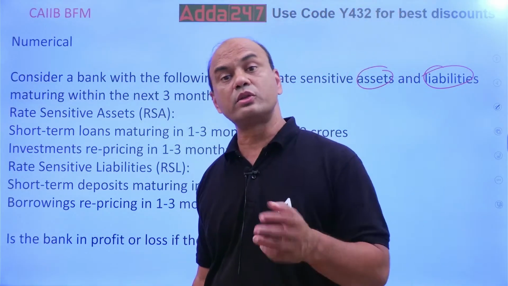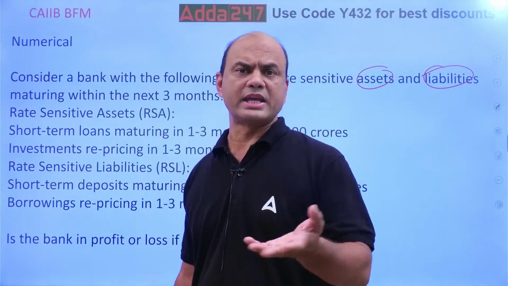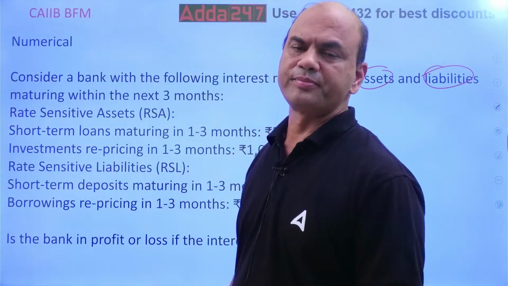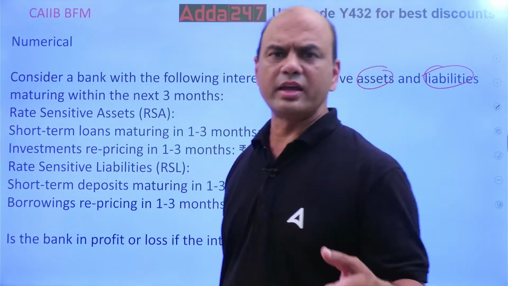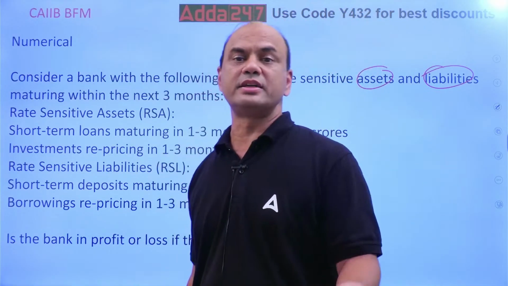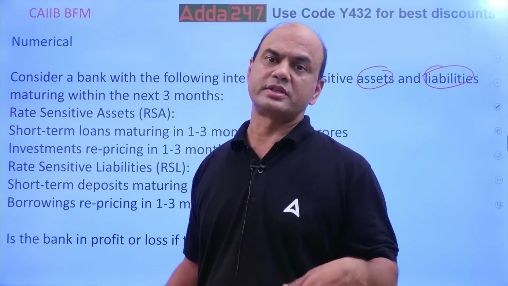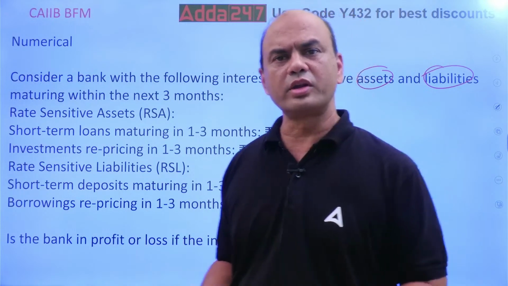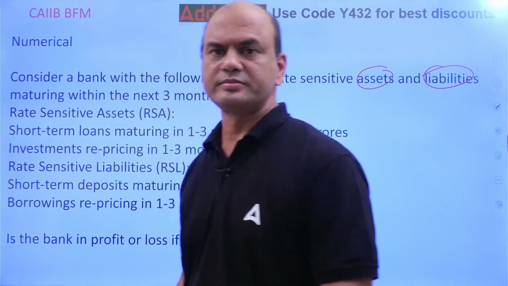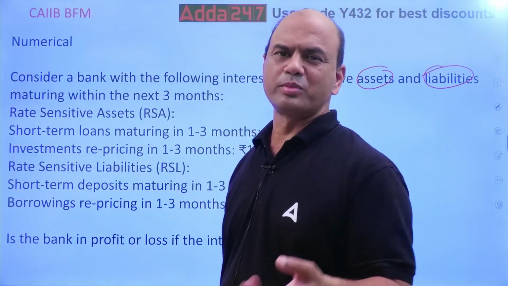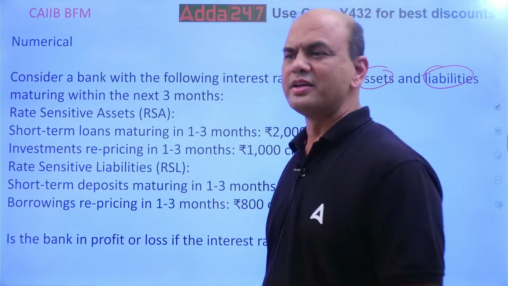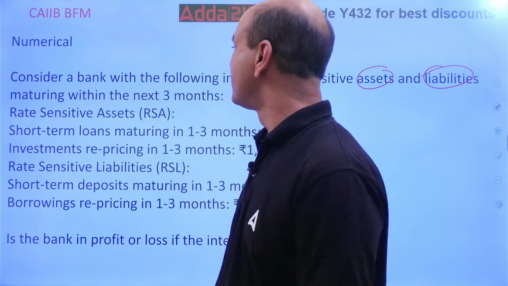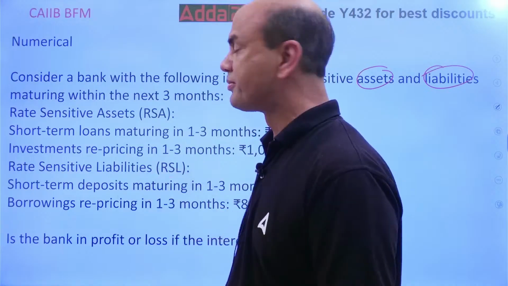Which assets are not interest rate sensitive? Cash. Cash does not have any interest rate sensitivity. Similarly, liabilities: savings, FD, these are all interest rate sensitive. When interest rates change, your savings and FD rates change. Current account? Zero, because you don't give any interest. Nowadays on savings also you give roughly 2.5%, so very little now. The days of high interest rates are gone. Move on, our topic is different.